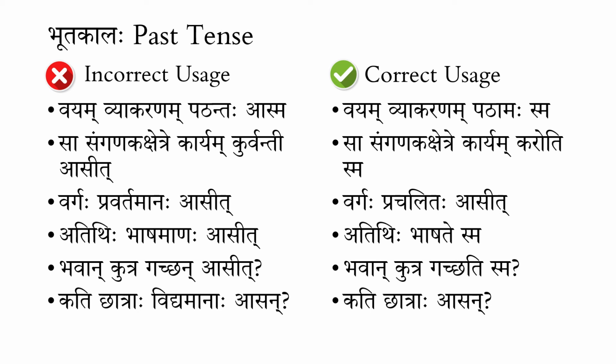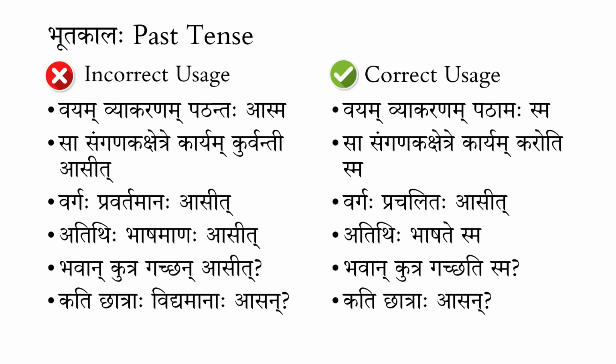Similarly, the next one, "sa sanganaka kshetre karyam kurvanti asit," becomes "sa sanganaka kshetre karyam karoti sma." This is simple. We don't need to use "kurvanti asit," "vargah pravartamana asit," these kinds of sentences. So we have "vargah prachalitaha asit," and then "atithihi bhashate sma."